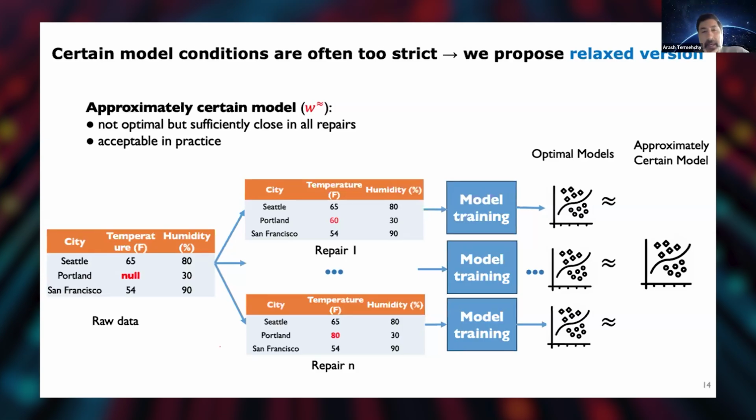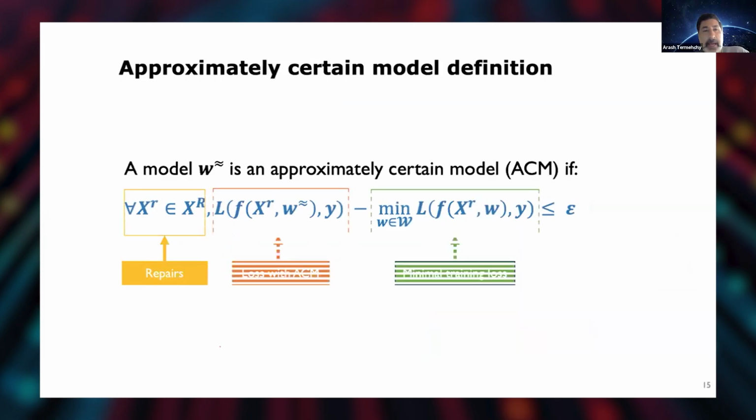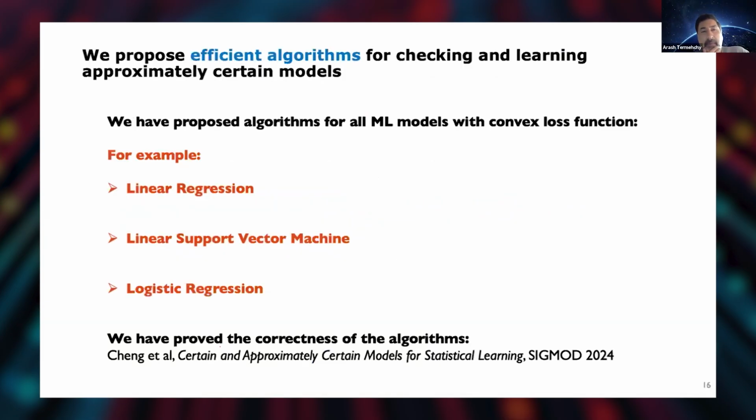So the goal is to design efficient algorithms that, without actually creating these possible repairs and training models over every single one of them, can tell me whether I have an approximately certain model in my setting and learn it, right? And that's what we have done. We have proposed efficient algorithms for all ML models with convex loss functions, like logistic regression, support vector machines, and linear regression, that can tell us whether approximately certain models exist in our setting and learn them.